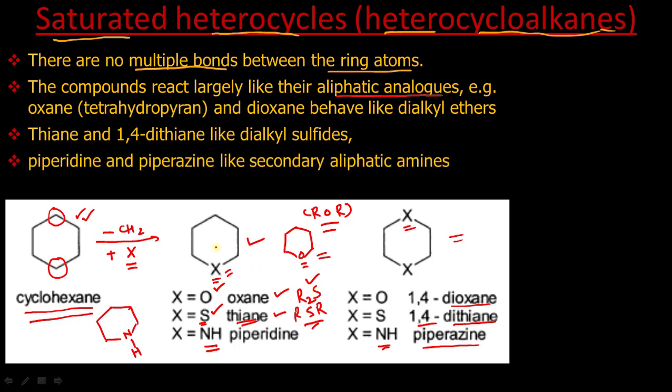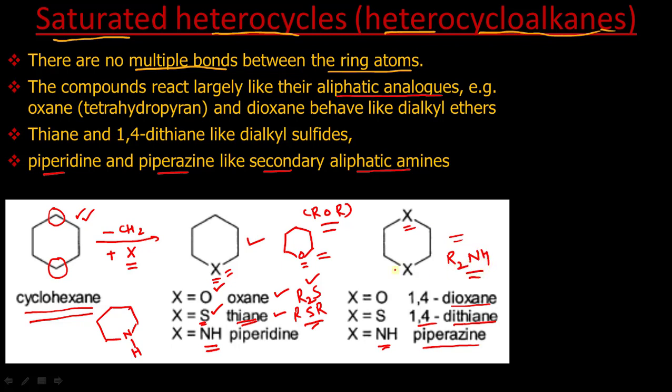And the piperidine and piperazine, when X is NH, their properties will be similar to, now as this is an NH group, it is a secondary amine, so their properties will be similar to secondary aliphatic amines, R2NH.